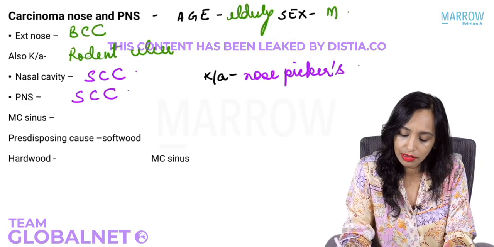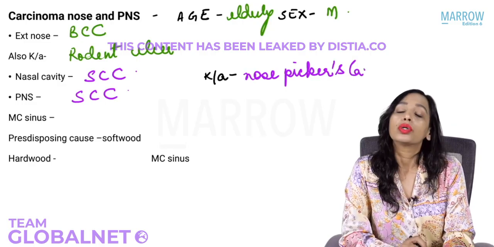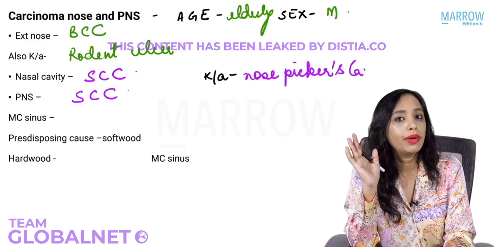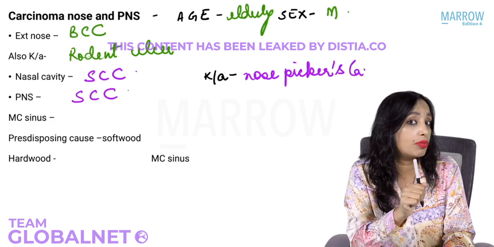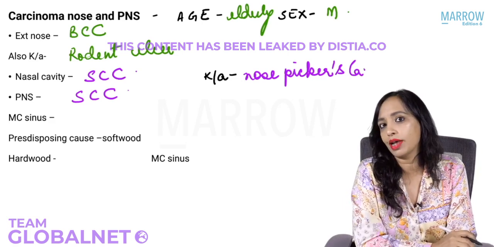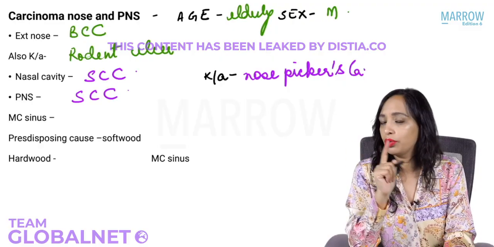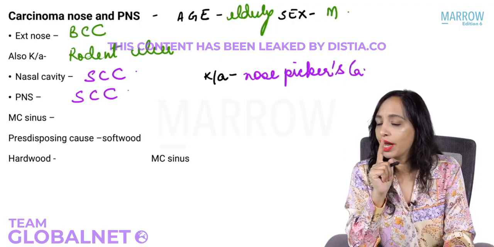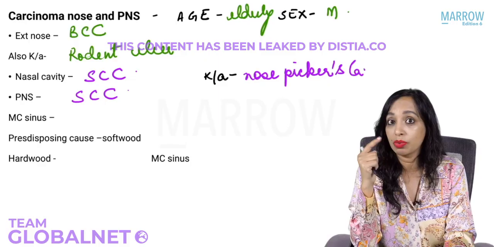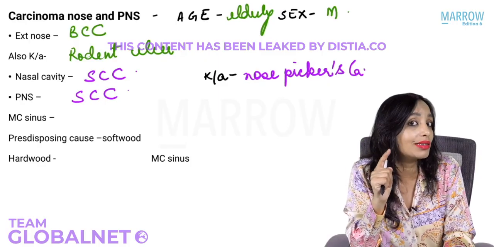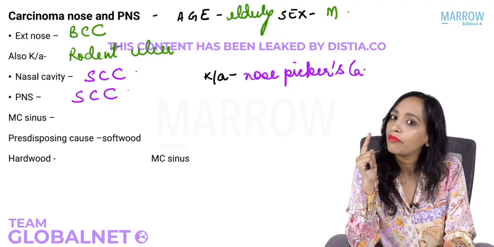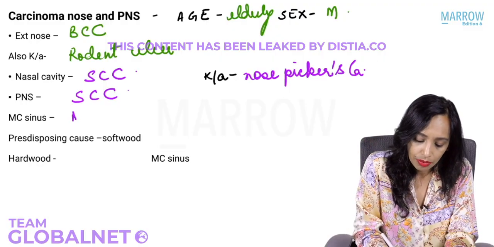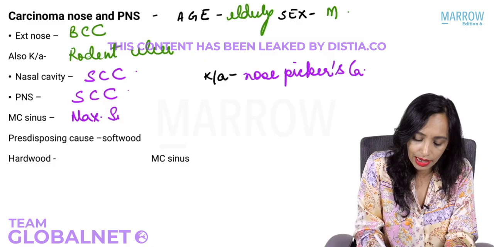Nose picker's carcinoma. In the paranasal sinuses, also, the most common is squamous cell carcinoma. Now you will tell me, if it is paranasal sinus carcinoma, it will be seen most commonly in which paranasal sinus? I told you when I told you the benign tumors, that benign tumors are more common from above downwards, whereas malignant tumors of the paranasal sinus are more common from below upwards. So most common will be the maxillary sinus.